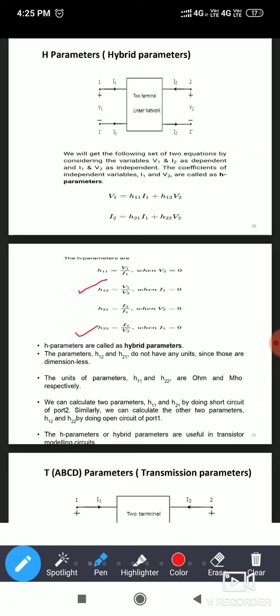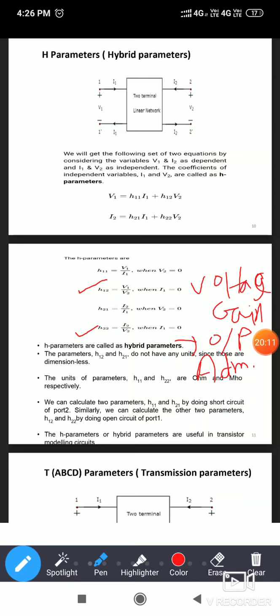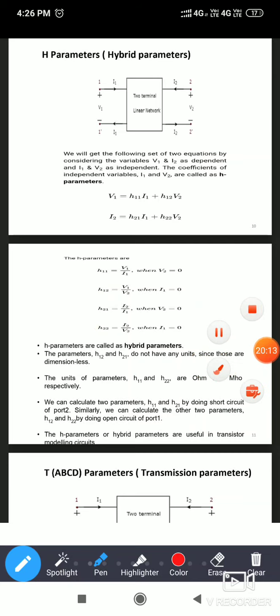H12 is V1 divided by V2, that is the voltage gain, reverse voltage gain. And H22 will be I2 divided by V2, that is the output admittance. So if you are observing, all are input impedance, output admittance, voltage gain, current gain.